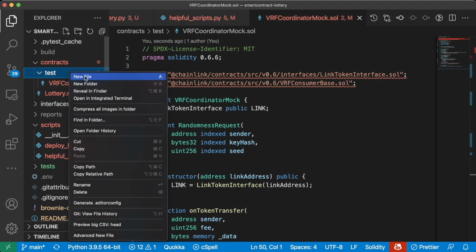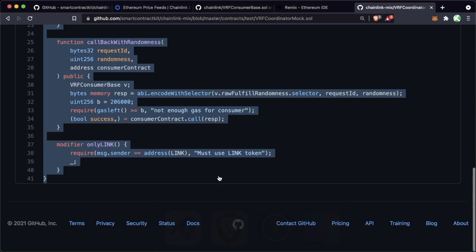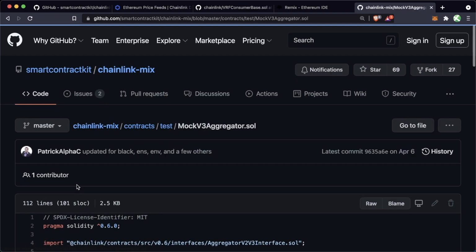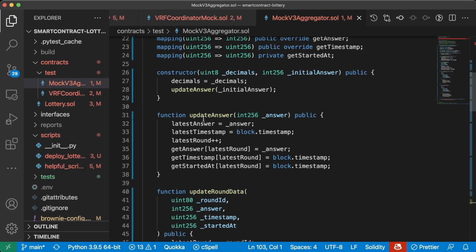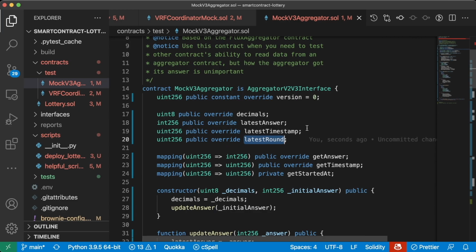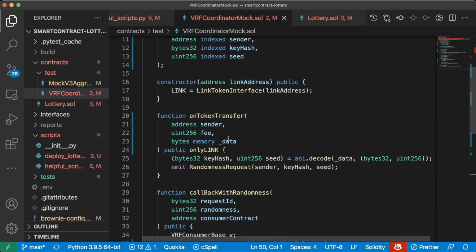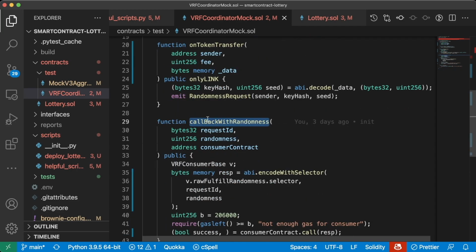And then while we're in here, we'll want to do a new file, mock v3 aggregator.sol. We'll grab this as well from our Chainlink mix. Again, it's got all the functions of a price feed, update answer, latest round, etc. VRF Coordinator mock has different functions for actually working with the VRF Coordinator. One of the specific ones in particular is this callback with randomness that we're going to use in our tests.